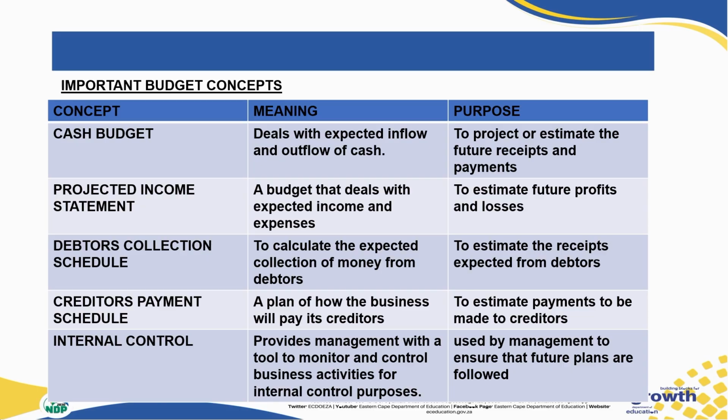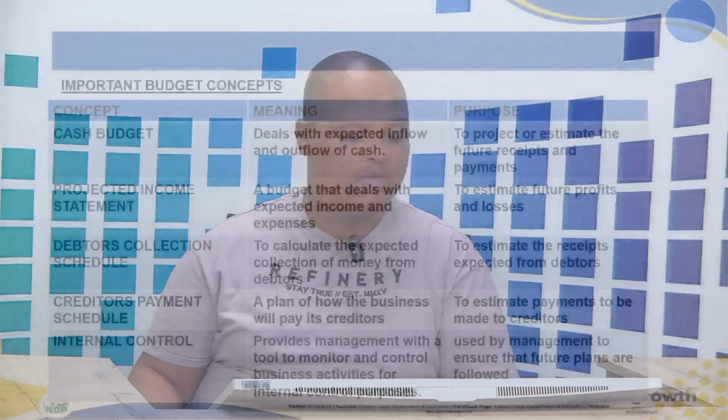Then another term you might come across in the paper will be the term projected income statement or projected statement of comprehensive income. It states it's a budget that deals with, see the difference here, expected incomes, not receipts, right? And expenses, not payments. The reason why we draft this projected income statement is to estimate future profits of the business as well as future losses, not whether we have a surplus or a deficit in our bank account.